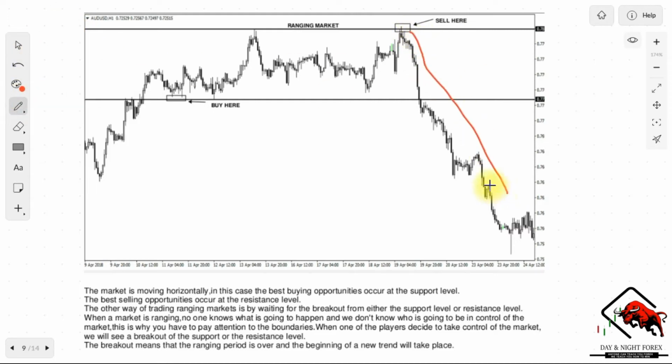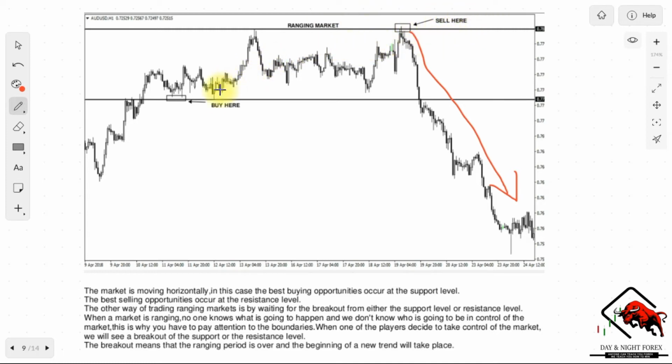I mean, as you can see, the market just crashed like crazy right there on a 1 hour time frame. So this is more like a swing trade if you hold it all the way through there. But in ranging markets, you enter your trade, you exit, you enter your trade, you exit. That's just how the ranging market works. The market is moving horizontally in this case, but the best buying opportunities occur at the support level and the best selling opportunities occur at the resistance level.